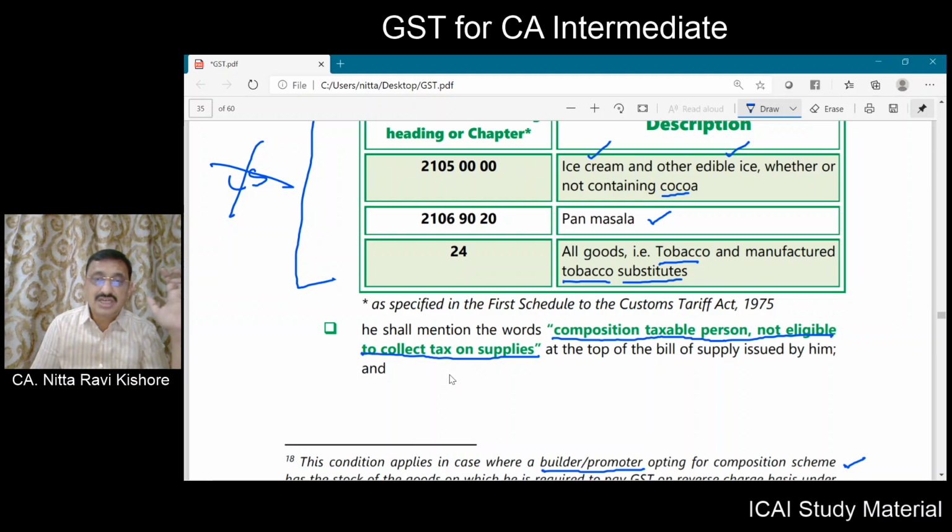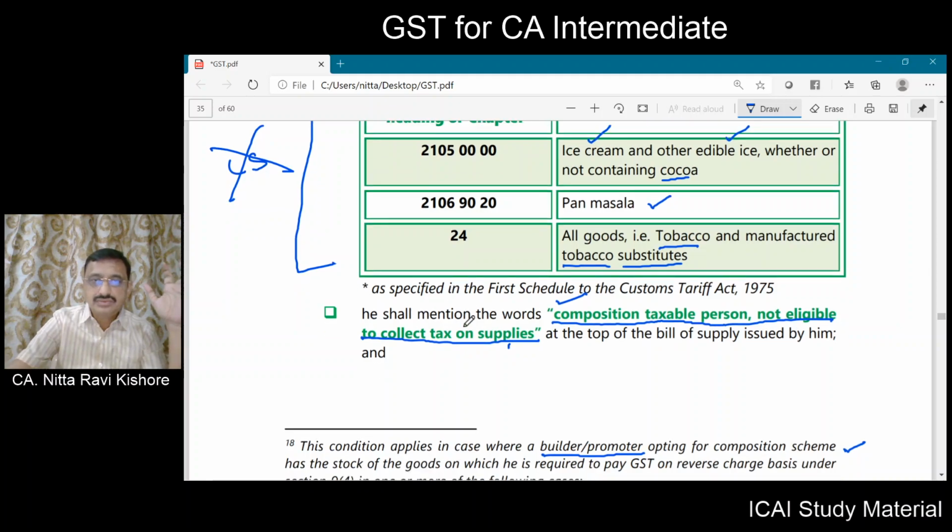The person opting for composition scheme cannot issue tax invoice. What can he issue? He can issue bill of supply. On that bill of supply, it has to be written prominently that he is a composition taxable person and he is not eligible to collect tax on supplies.